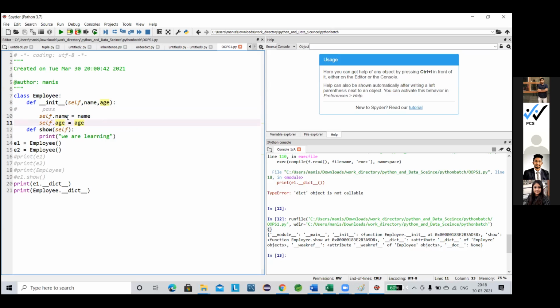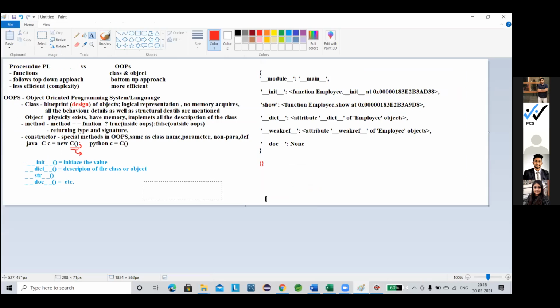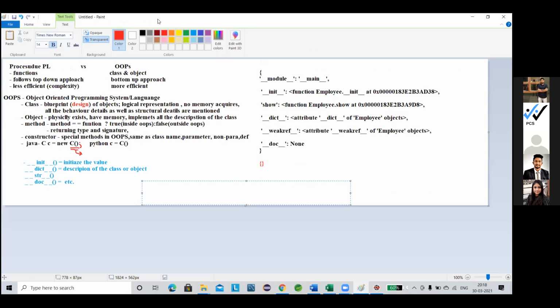Now self.name equal to name, self.age equal to age. You guys have already seen this thing. Now tell me, do you remember this? Have you got this type of structure in Java? Yes, I refer to getter and setter.